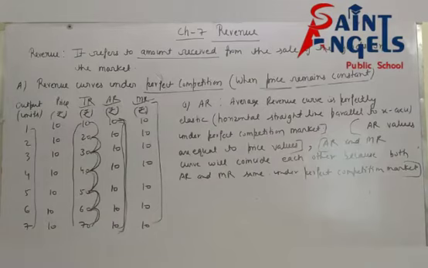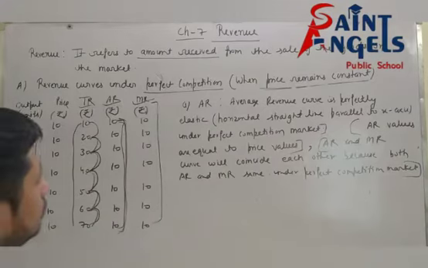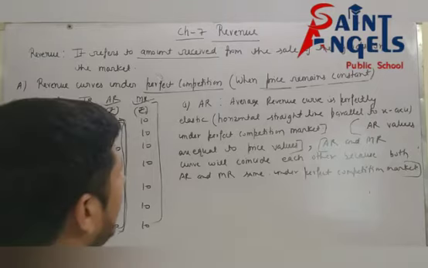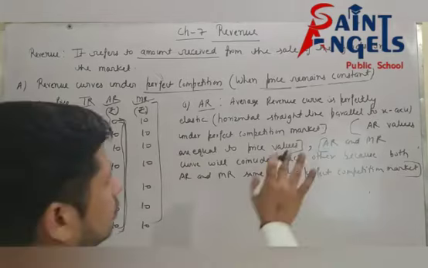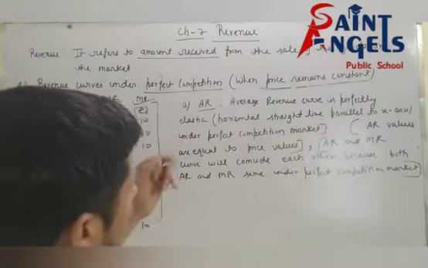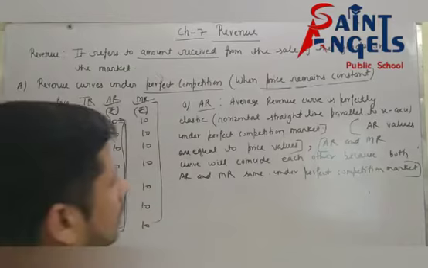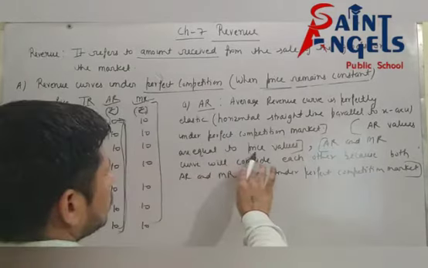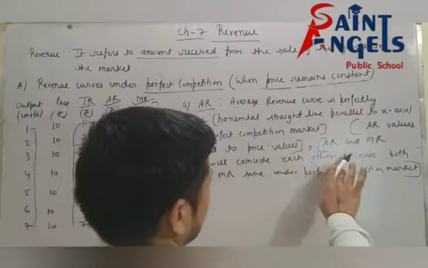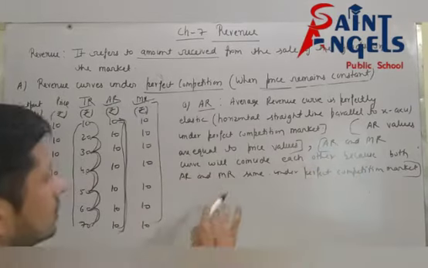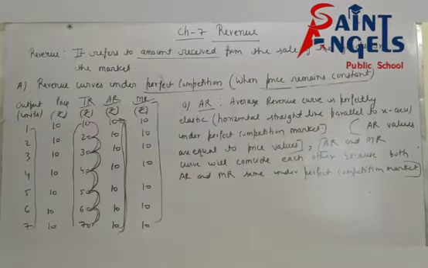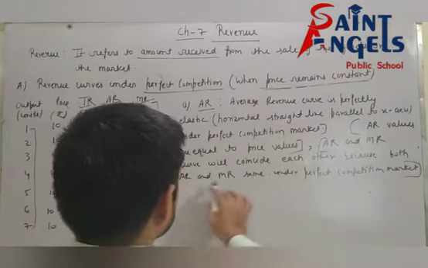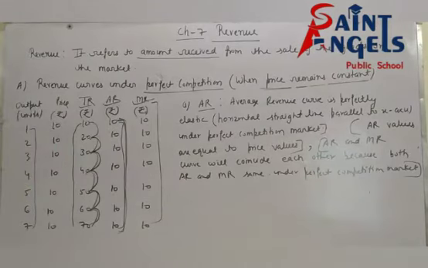Means you can analyze the situation of average revenue curve under perfect competition market. See, average revenue curve is perfectly elastic under perfect competition market, and values of AR are equal to values of price. And third, AR and MR curve will coincide, means AR curve will coincide with MR curve because both AR and MR are the same under perfect competition market. So I hope all of you have understood.